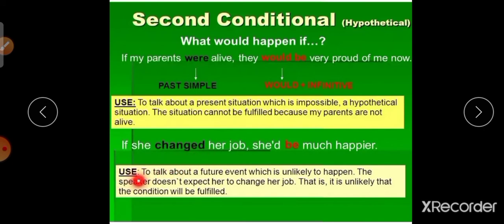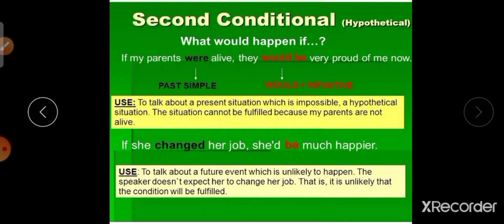It is used to talk about a future event which is unlikely to happen. The speaker doesn't expect her to change her job. The situation is unlikely, that the condition will be fulfilled. Even if the condition is fulfilled, it is an unlikely or hypothetical situation.